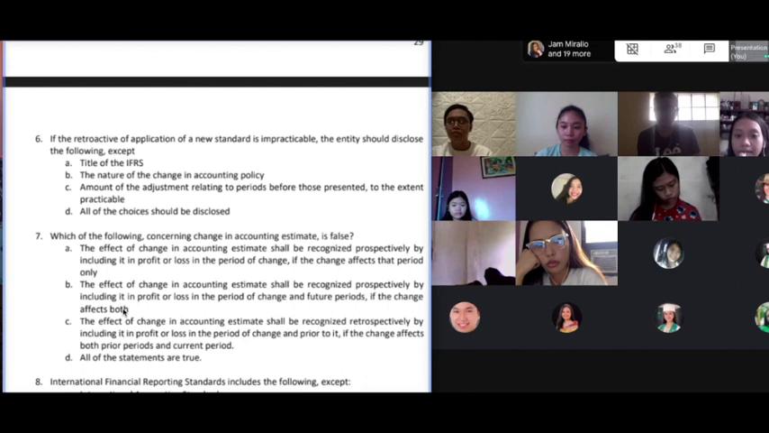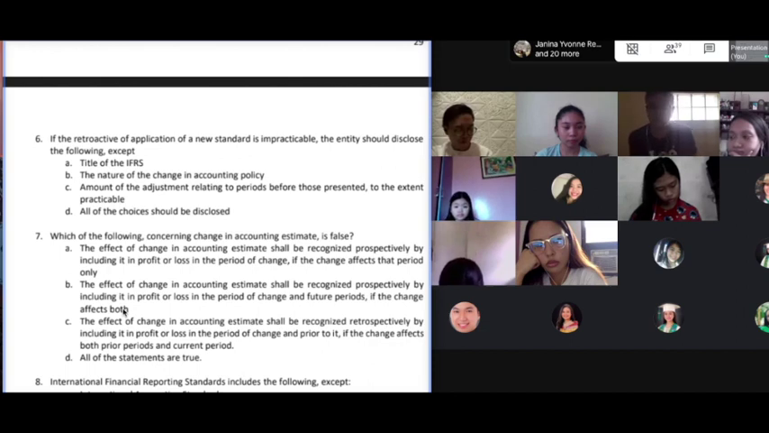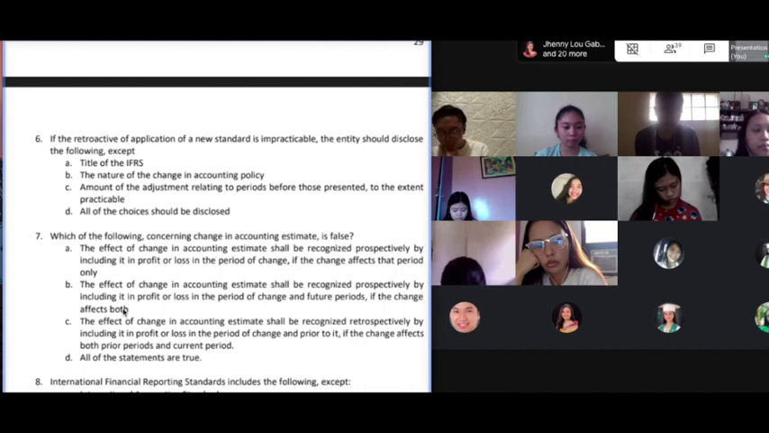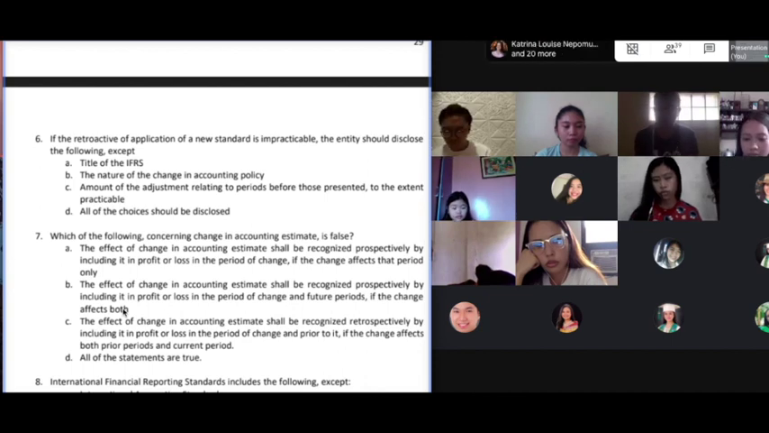But what letter A tells us, class, is that there's another type of prospective application in which the change is only applied for one period only. And what period is that? Only in the current period. And when will that happen? It will only happen if the change does not have any effect on future periods.